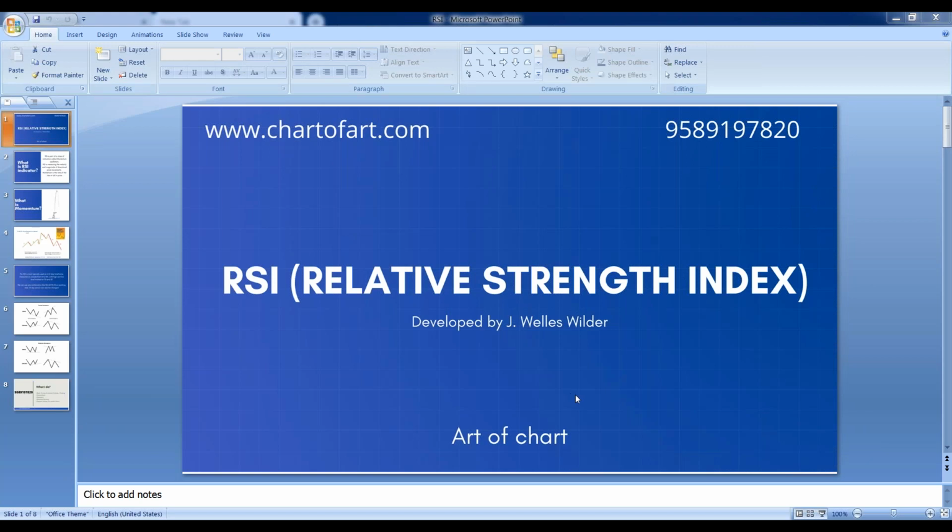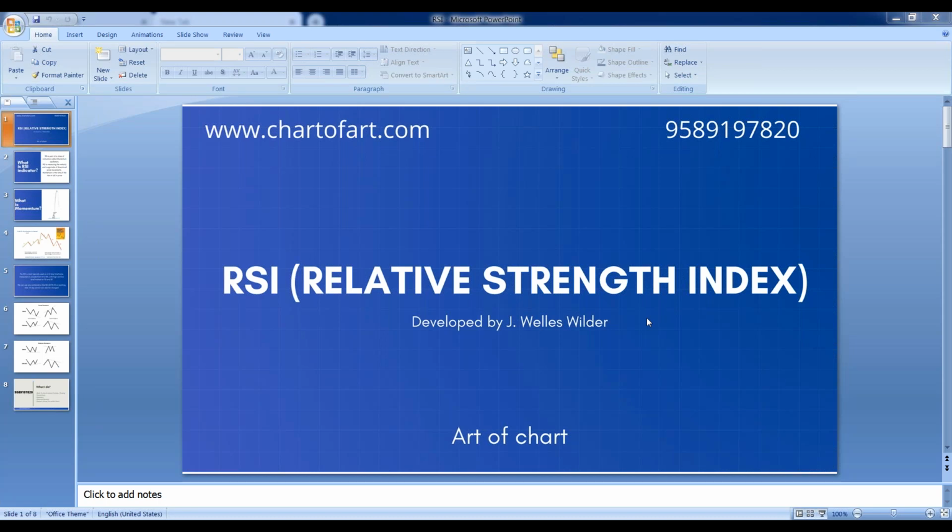So today we are going to talk about RSI, Relative Strength Index, and this is one of the important indicators we can use. Generally, I don't use indicators on my charts, and I don't use indicators for intraday trading as well as for positional trading. But sometimes I use RSI and moving averages. So I will be discussing the thoughts behind RSI and the point regarding this RSI today.